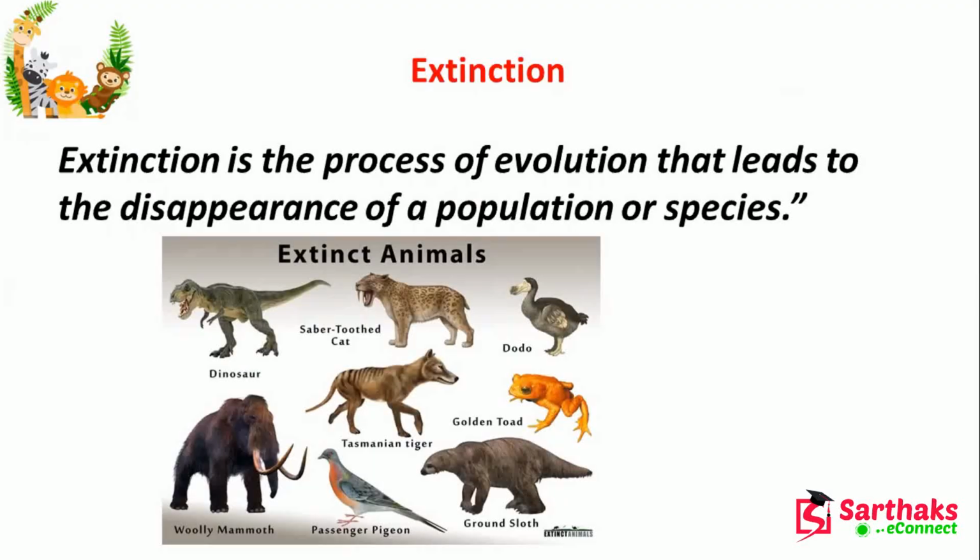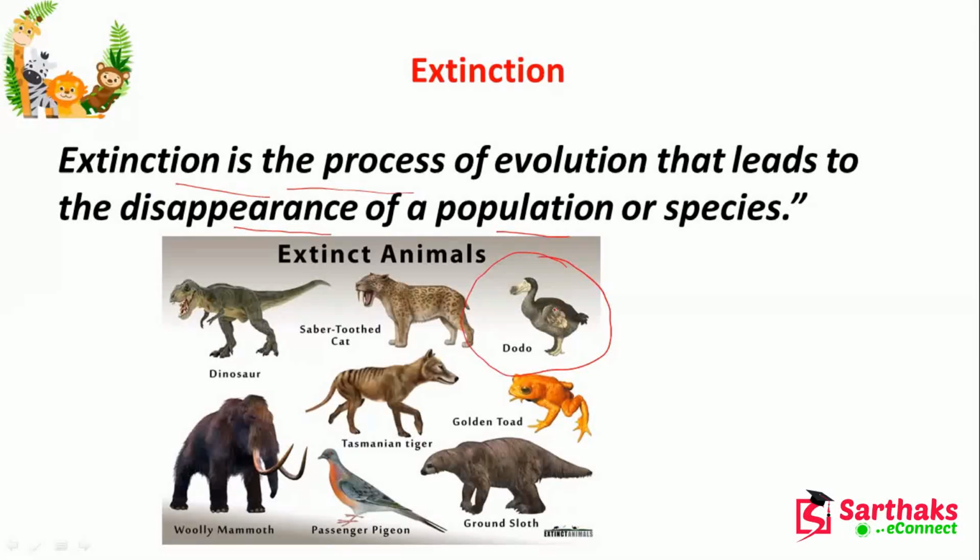Extinction is the process of evolution that leads to the disappearance of a population or species. So, what is extinction? This is a process of evolution that leads to disappearance of a population or species. Suppose this dodo, right? Now we cannot see this anymore. So these are extinct animals now.